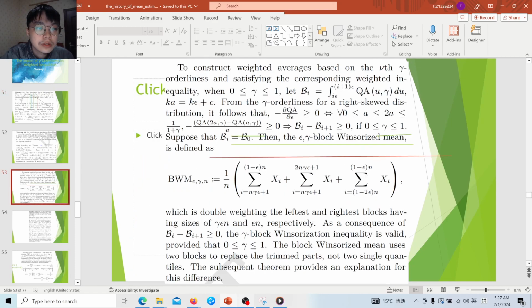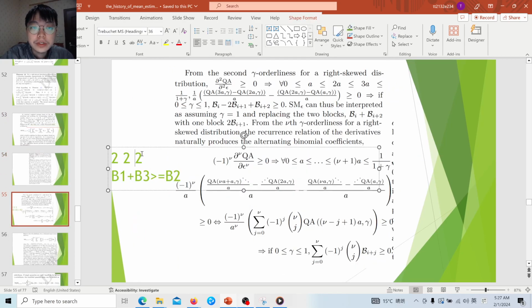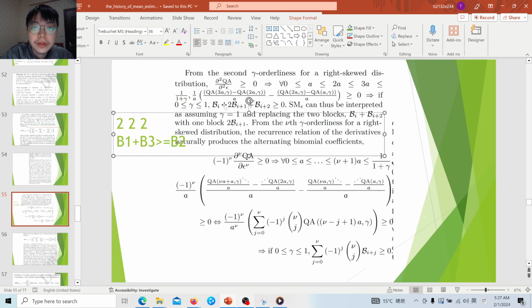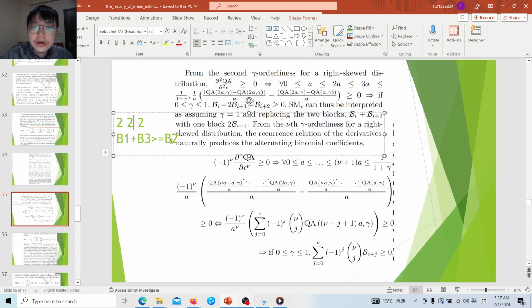This is why we want to seek a relation that it should be smaller than the original sample mean if we're replacing that.